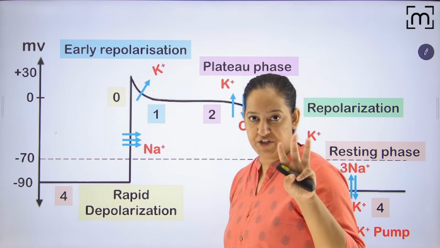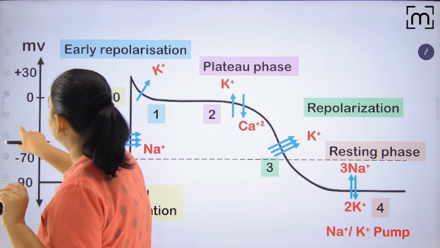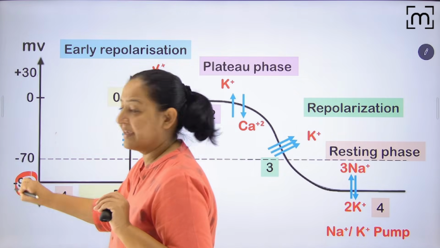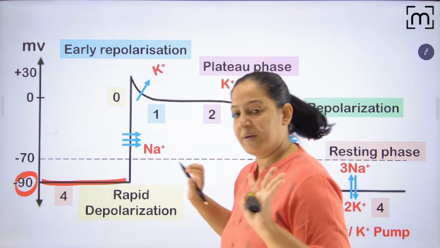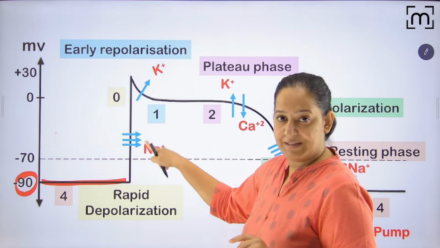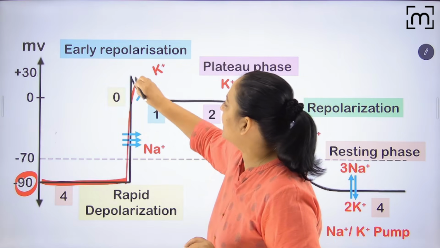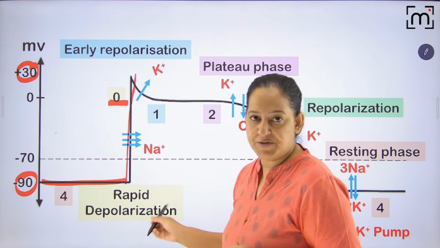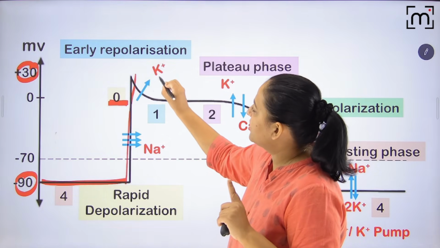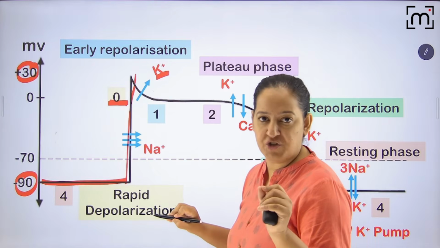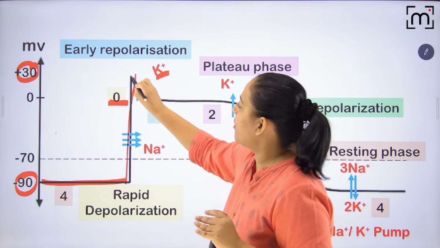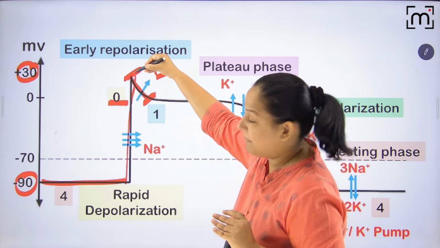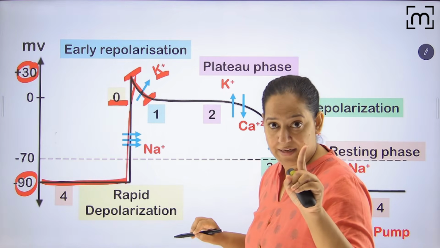I will draw all three. Everyone appreciate it here. So I'm drawing first phase 0. You can see in phase 0, initially it was minus 90, the resting membrane potential. Never forget, this one is resting membrane potential. When the sodium channel opens in phase 0, there is a sudden shoot up from minus 90 to plus 30. This phase is known as phase 0, rapid depolarization. After that, potassium channel opens slowly, sluggishly, partially. A little bit of potassium goes out, so from plus 30 it becomes 0. This phase, plus 30 to 0, is phase 1.